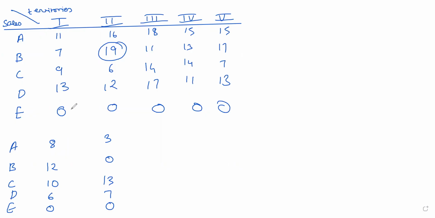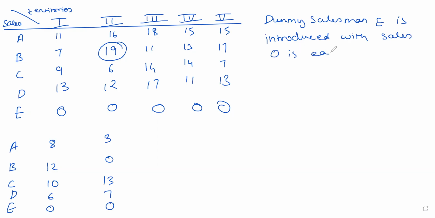I have introduced a dummy salesman. याला काय म्हणणार आपण? Dummy salesman E is introduced with sales 0 in each territory to balance the problem. Now the problem is balanced. I have 5 salesmen and 5 territories, but the problem was for maximization.